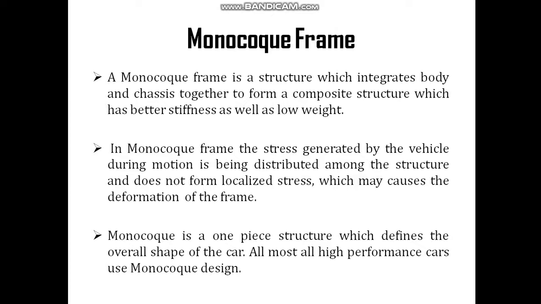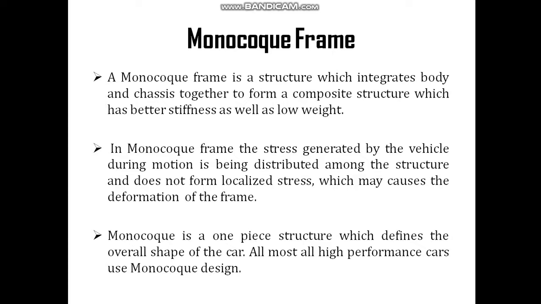So in a monocoque frame, the major advantage is that the stress generated by the vehicle during motion is distributed among the structure and does not form a localized stress which may cause deformation of the frame. Monocoque is a one-piece structure which defines the overall shape of the car. Almost all high performance cars use the monocoque design. Also, another advantage of this monocoque frame is that the weight will be low.